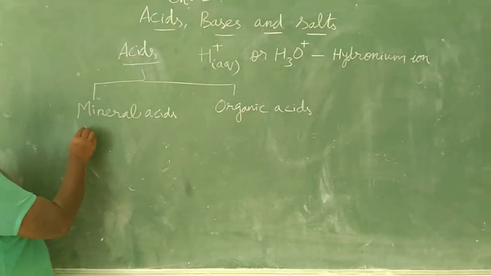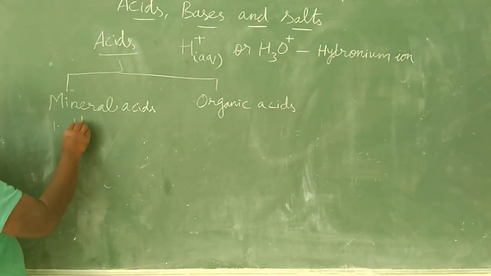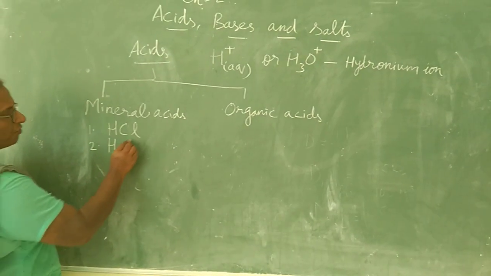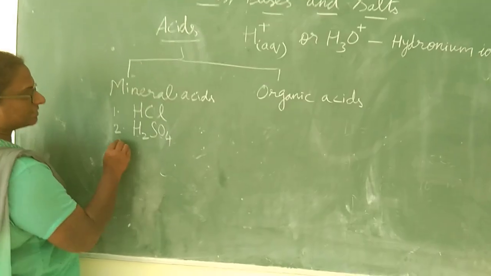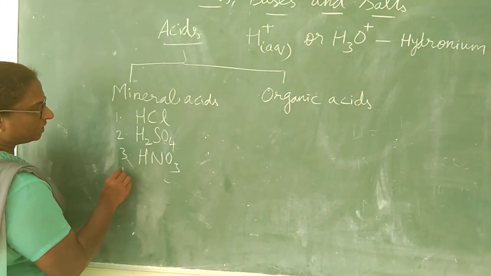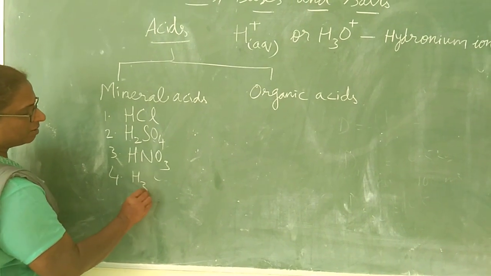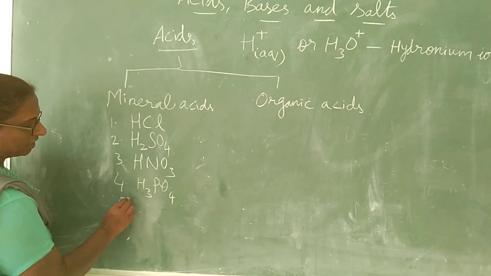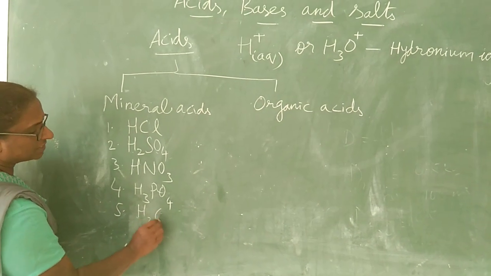Examples are hydrochloric acid, HCl, sulfuric acid, H2SO4, nitric acid, HNO3, phosphoric acid, H3PO4, and even carbonic acid, H2CO3.